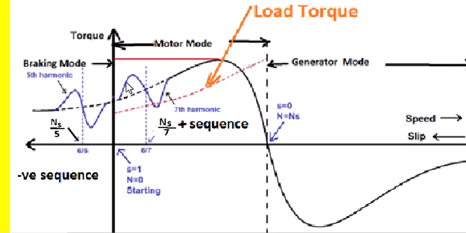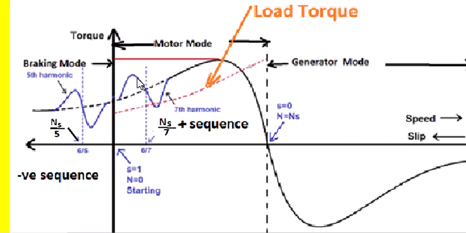As speed increases its torque also increases like this, and after some speed its torque reduces like this, and at this point the motoring mode operation of the motor ends.